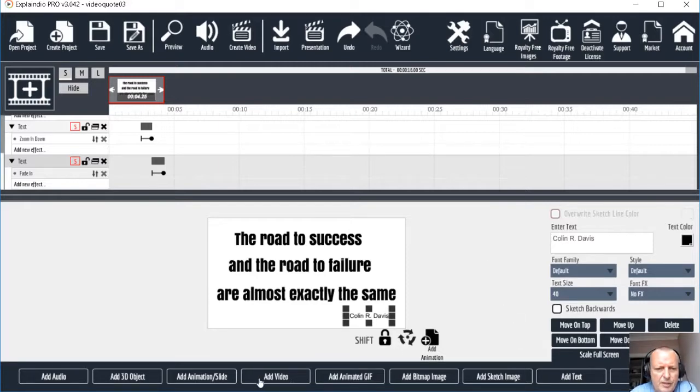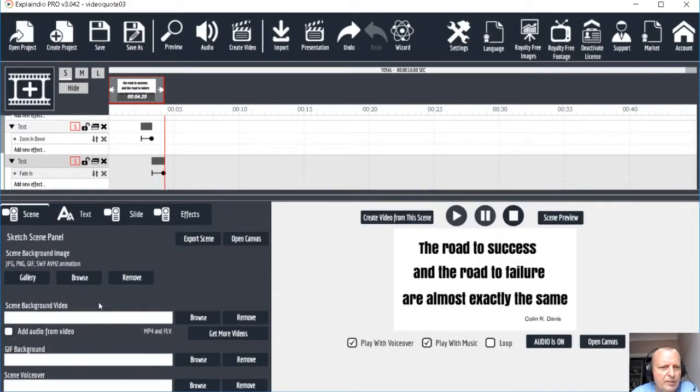We've got 2 choices. We can either add the video here and we'll see it, but the problem I find with that is that it covers up this background, so it makes it more difficult to do the layout. So what I normally do, I close the canvas, which is over on the right here. It's the right bottom just under my head where I'm recording the video. So I'll close that canvas and I'll come over here to scene, and I'm going to add the background video here.